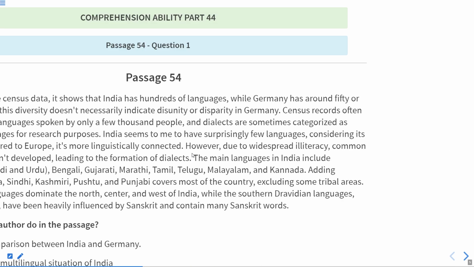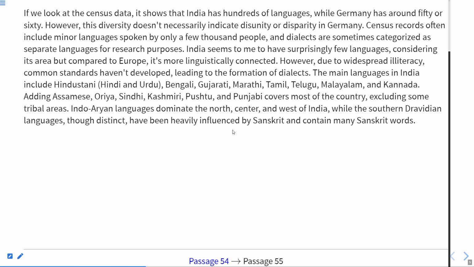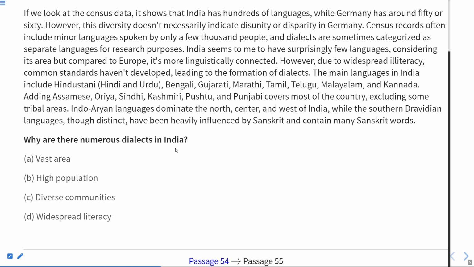Okay. Now let us move to the next question, and the next question is, why are there numerous dialects in India? Numerous means many dialects in India. Okay. Various dialects, vast area, high population, diverse communities, widespread illiteracy. Now, if you see this line, however, due to widespread illiteracy, common standards have not been developed, leading to the formation of dialects. If we see here,